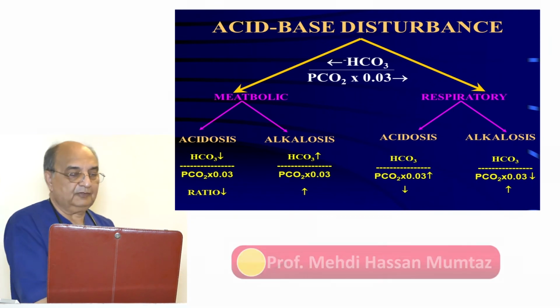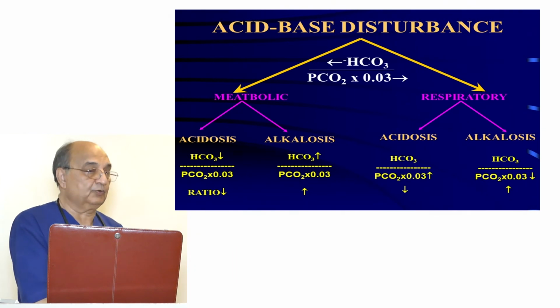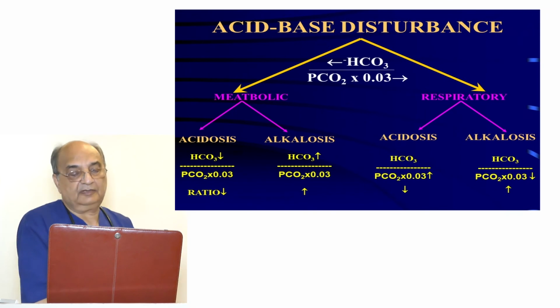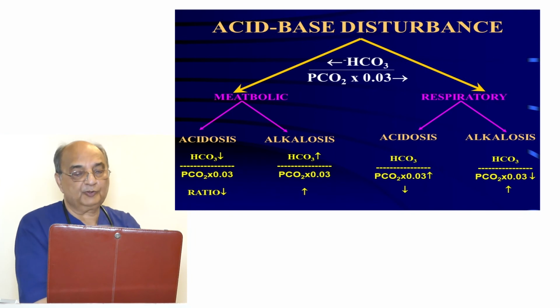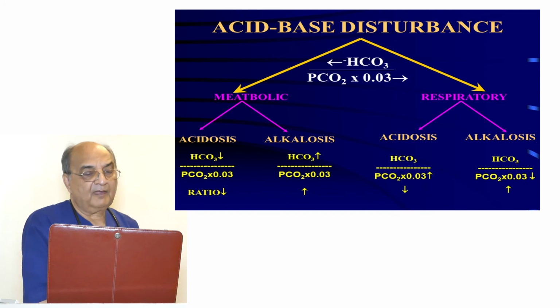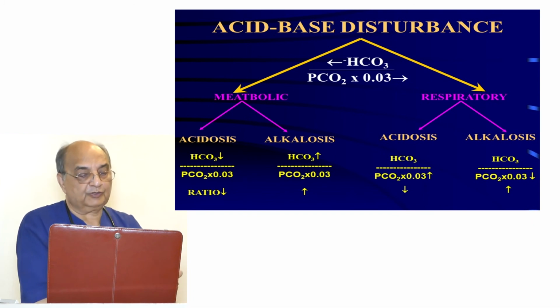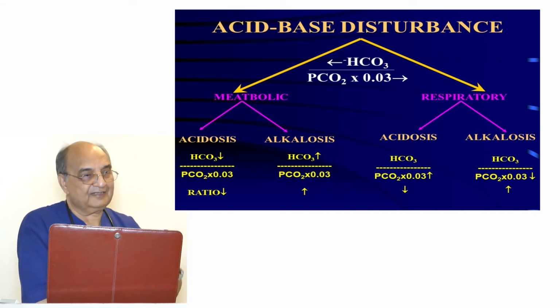So if you delete all other things, you keep the buffer pair like this: bicarbonate divided by PCO2 multiplied by 0.03. If the upper portion of the equation is disturbed, this is called a metabolic problem. If the lower portion of the equation is concerned, it is called a respiratory problem. This is simple. If there is acidosis, the bicarbonate is reduced, so the ratio becomes less. And if there is an increase in bicarbonate, then the ratio is increased, so it is called alkalosis.